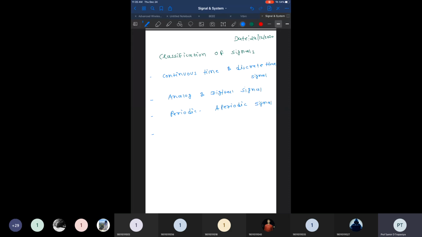The fourth category is energy and power signals. And lastly, we will discuss deterministic and random, or probabilistic, signals. These are the categories we will discuss in more detail, and we will put more emphasis on the most important one, the energy and power signals. First of all, we will start with the continuous time and discrete time signals.